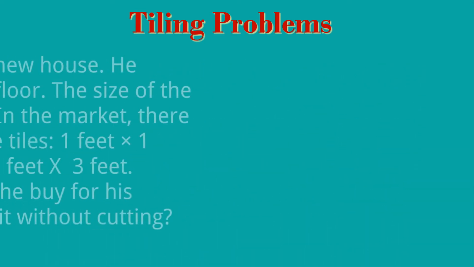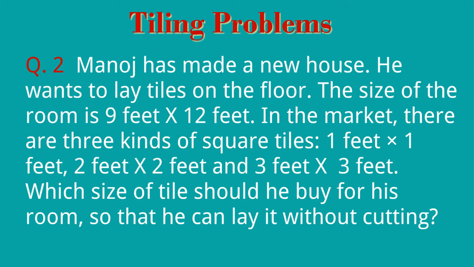Question number 2. Manoj has made a new house. He wants to lay tiles on the floor. The size of the room is 9 feet into 12 feet. In the market, there are three kinds of square tiles: 1 foot into 1 foot, 2 feet into 2 feet, and 3 feet into 3 feet. Which size of tile should he buy for his room so that he can lay it without cutting? Answer to this question is